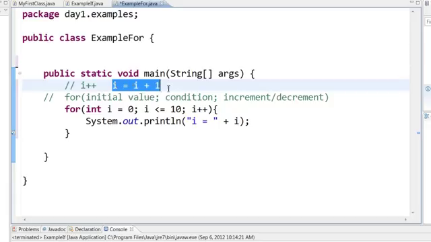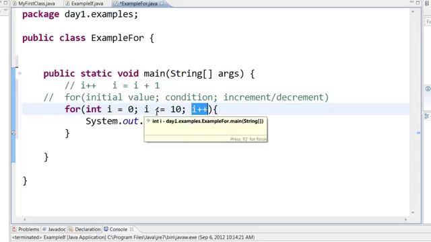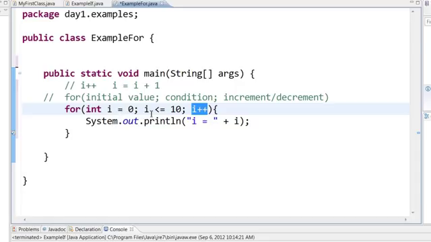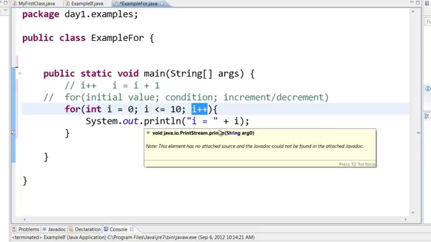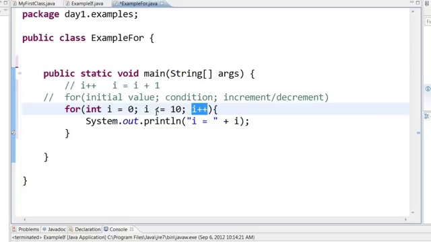If you want, you can say I equal to I plus 1 right here. So it will start printing out 0, 1, 2, 3, and keep incrementing I till I's value reaches 10. When it reaches 10, 10 is less than or equal to 10, yes, so it will print 10. But next time I's value will be 11, and 11 is not less than or equal to 10, so it will come out of the loop. So in this case, it will print from 0 to 10.